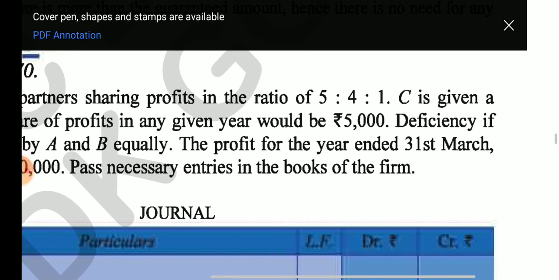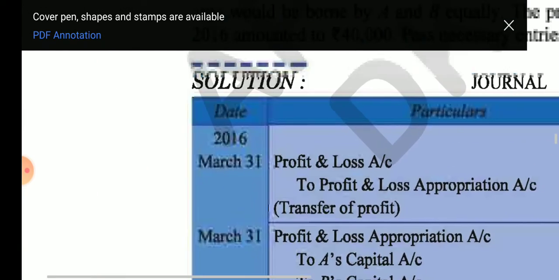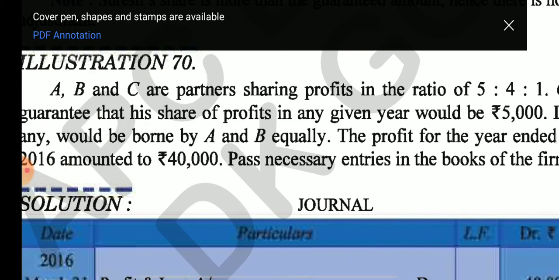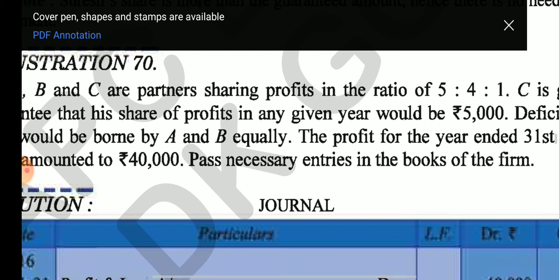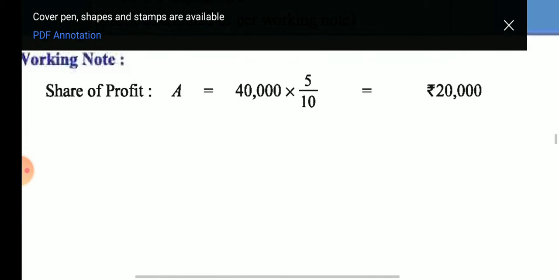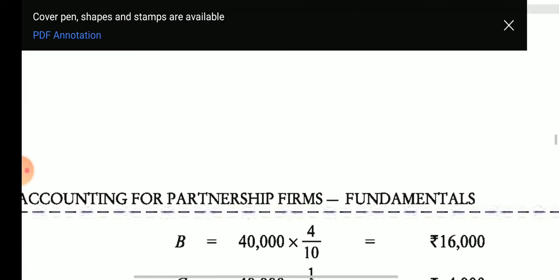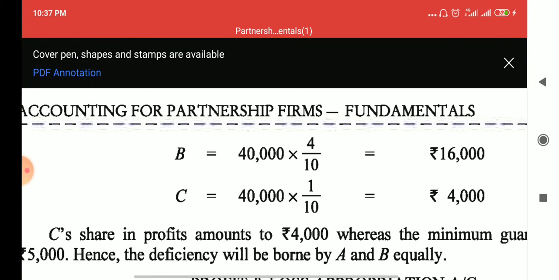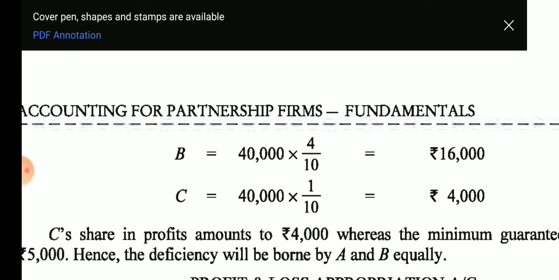The profit of the year ended 31st March 2016 is 40,000 only. Pass the necessary journal entry. It means first we transfer this 40,000 to the P&L Appropriation Account, and then this amount will be distributed among the partners in the ratio 5 is to 4 is to 1. Then the amounts will be: A 20,000, B 16,000, and C 4,000.